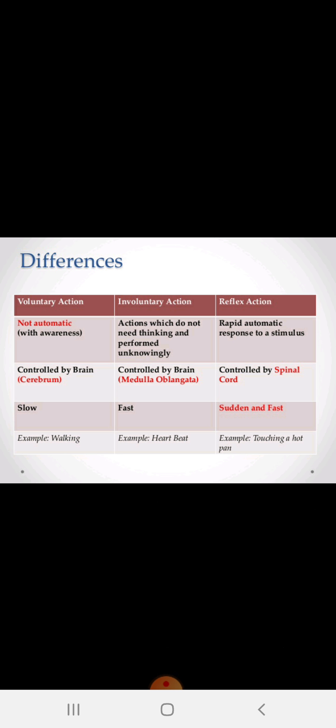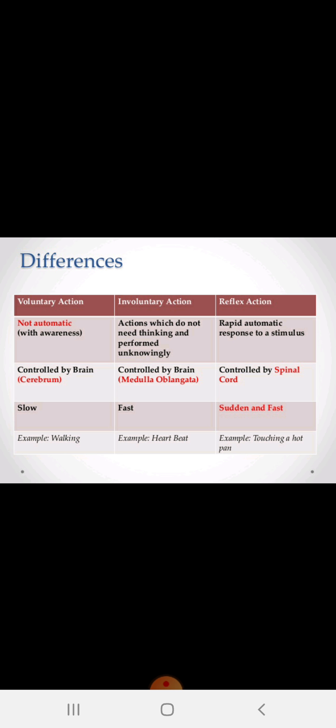A reflex action is a rapid automatic response to a stimulus, controlled by the spinal cord. It is sudden and fast. Examples are touching a hot pan and pulling the hand away, or taking your leg away from nails. These are a few examples of reflex action.